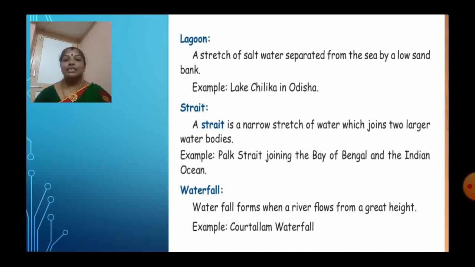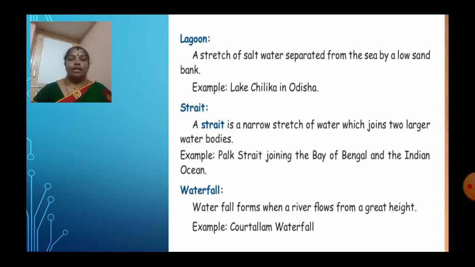Next water body is strait. A strait is a narrow stretch of water which joins two larger water bodies. Example, Palk Strait. It joins the Bay of Bengal and the Indian Ocean. It is located between southern India and Sri Lanka. Between Sri Lanka and southern India, a small gap of water body is there. That small narrow gap of water body is called a strait. So this strait connects the Bay of Bengal and the big water body, the Indian Ocean.